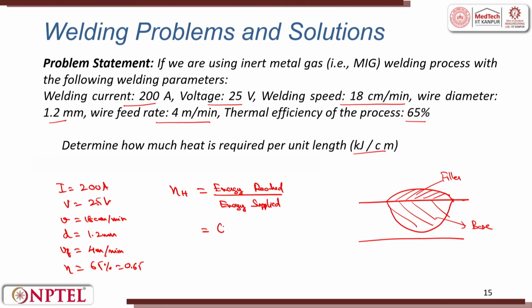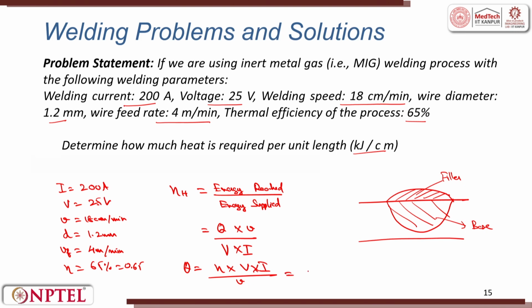That means this is equal to Q into V by energy supplied, which is electrical energy, that is voltage V into I. This gives me Q is equal to eta times V into I by the speed of the welding.